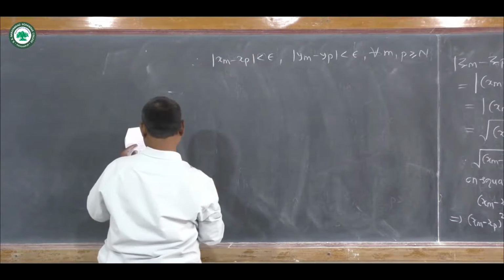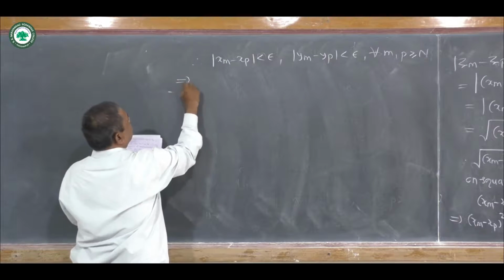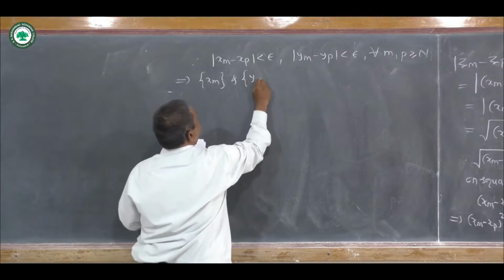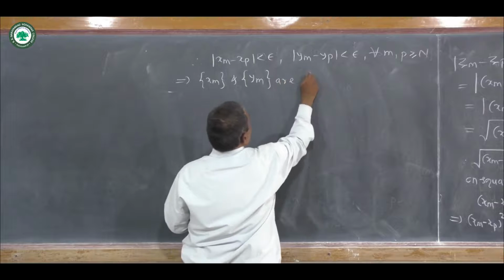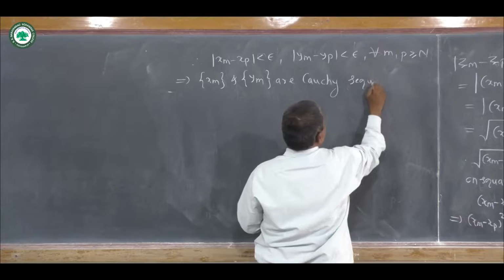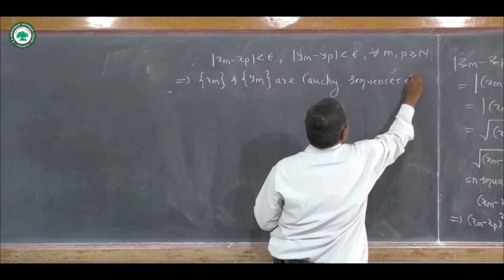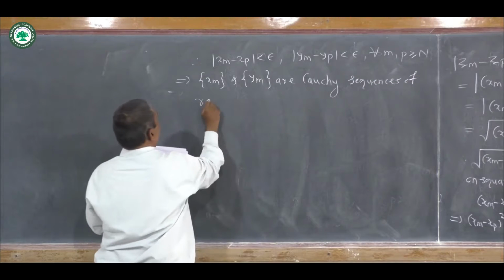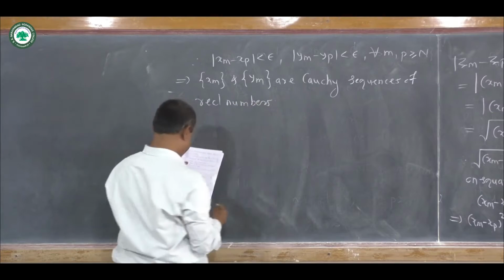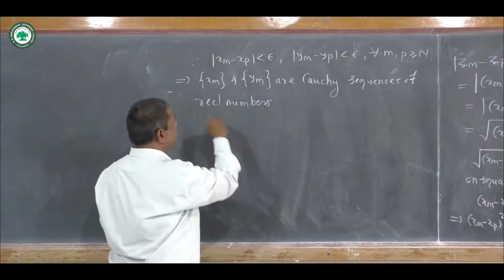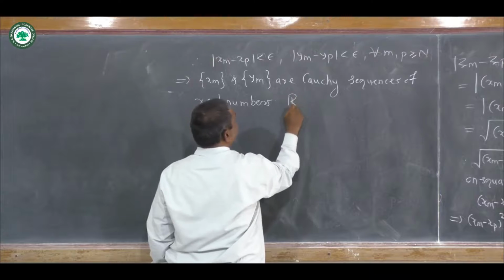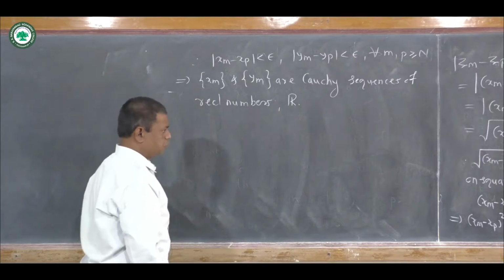So this implies that x_m and y_m are Cauchy sequences of real numbers, that is, Cauchy sequences in R, the set of real numbers with the usual metric.